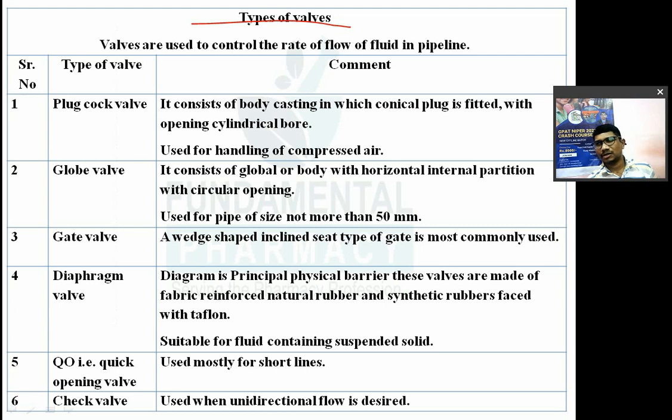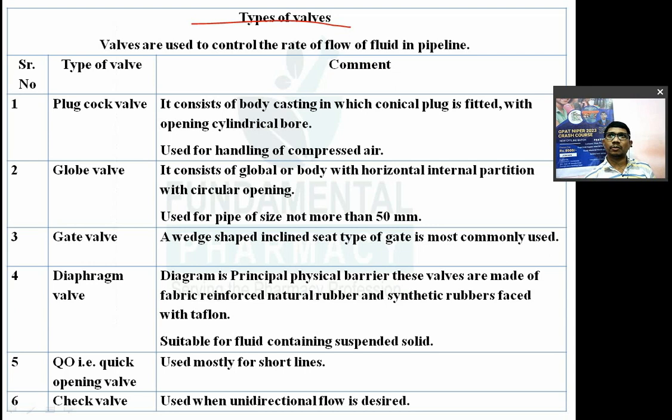Suppose you have a pharmaceutical industry, and your production is there, you are manufacturing liquid orals, solution or suspension. The manufacturing unit or production unit is on the first floor, and the packing unit should be at the ground floor because of gravity. So there will be ease of filling that syrup into the bottles, right? For that also you need to understand the transportation of fluid.